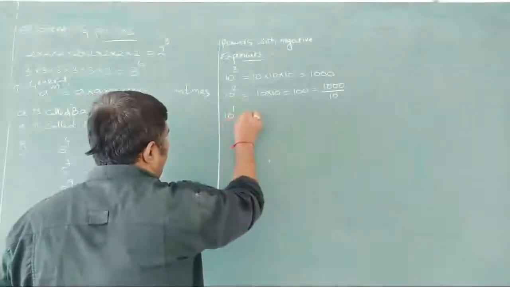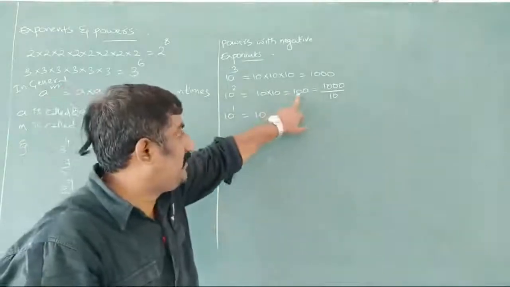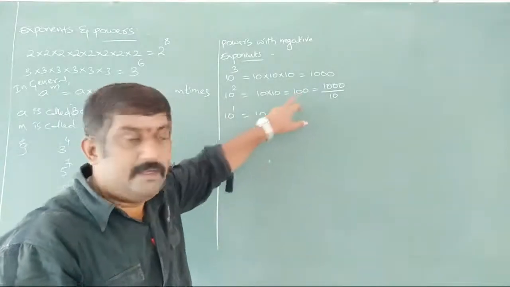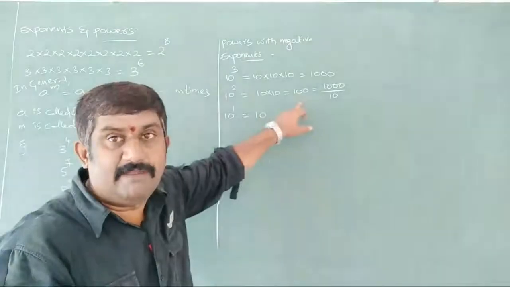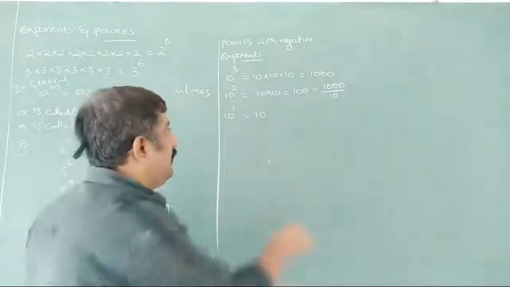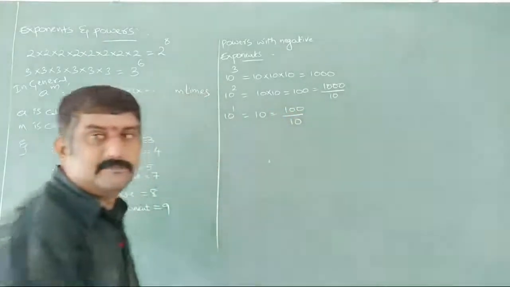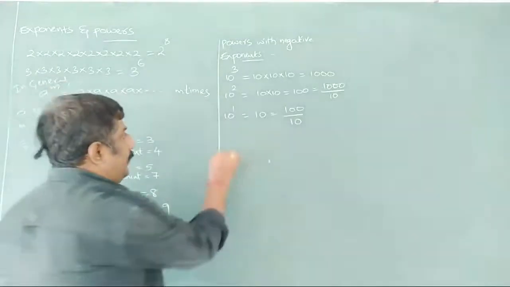Next, 10 to the power of 1 can be written as 10 only. Now comparing with the previous one, what is the previous one? It is 100. Now 10 we got here, again dividing with 10 we will get 10 here. That means again 1/10th part is decreasing here. So nothing but we can write 100 by 10. Now 10 to the power of 0.